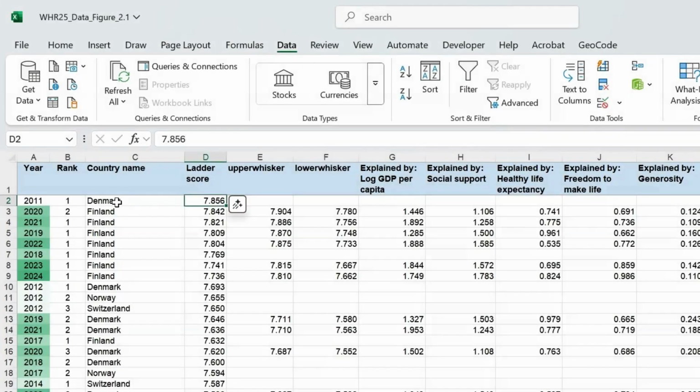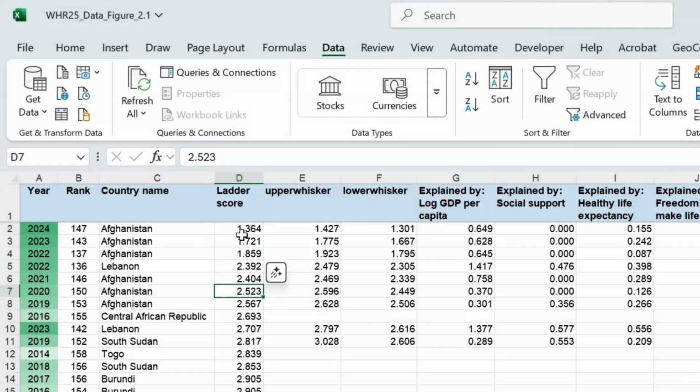Instantly, at the top of the list, we can see Denmark at 7.856 for their ladder score in the year of 2011. Second is Finland with a ladder score of 7.842 in the year of 2020. Finland is on here pretty consistently throughout the years. Let's sort smallest to largest. When we sort by lowest ladder score, Afghanistan is at the top of the list at 1.364, followed by Lebanon at 2.392.